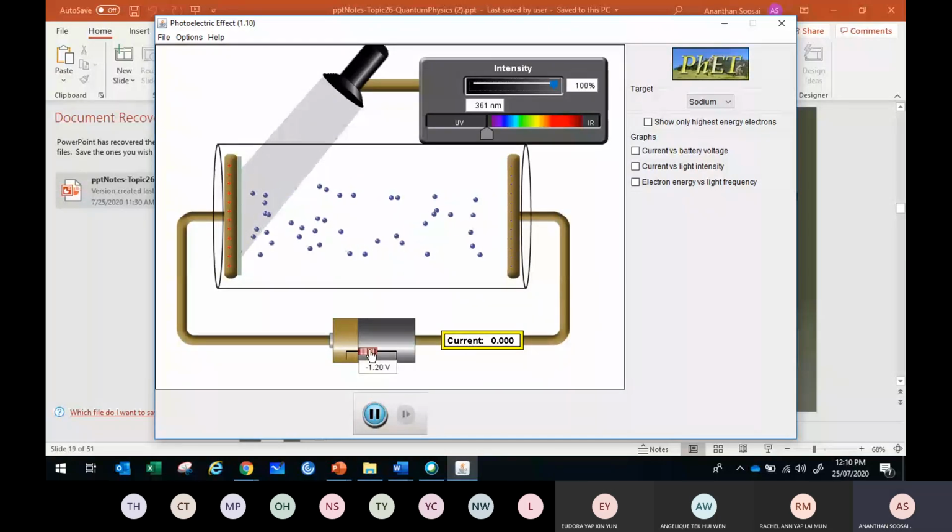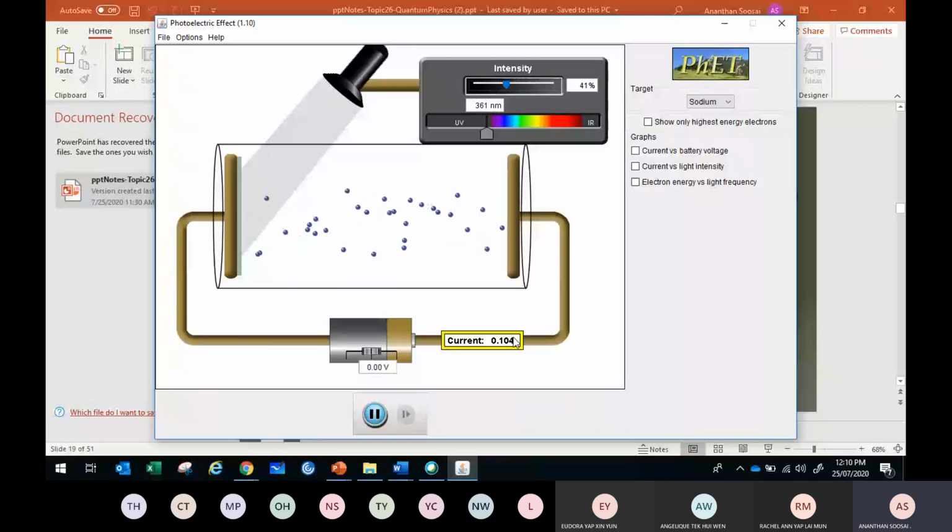You see, and the voltage I make it 0. It's 0. I never pull the electrons. So you see, electrons come out. Current is 0.256 for a high intensity. You see, I reduce the intensity. What happened to the current? 0.256 will drop. You see, 0.188. I lower the intensity, the current will drop.